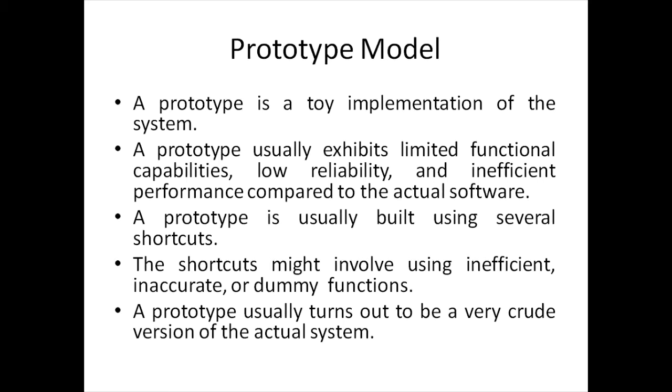It is basically a shortcut method we use for developing a prototype, and this prototype gives us the functionality, maybe some dummy function it is showing, and then we can take the feedback from the end user regarding the prototype, and if some changes are required, we can get it done at an early stage itself.